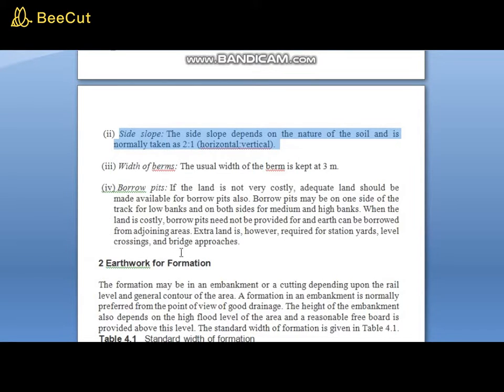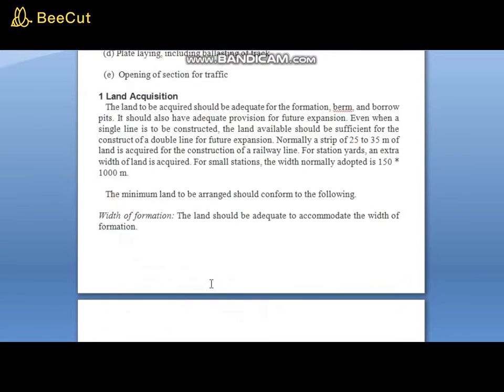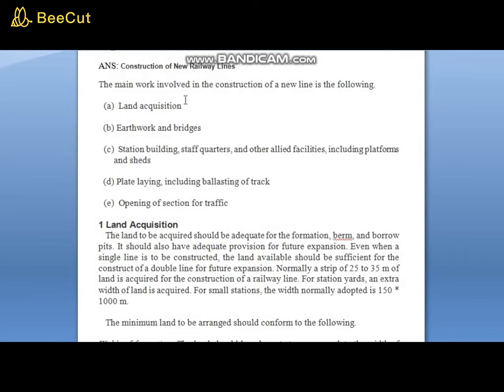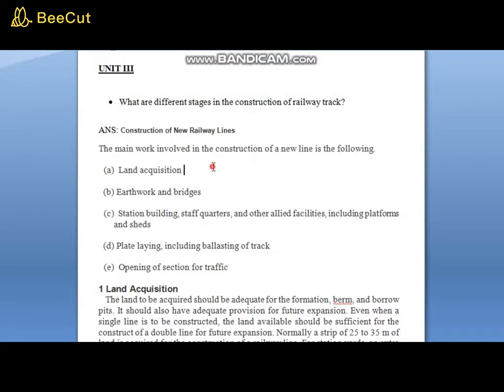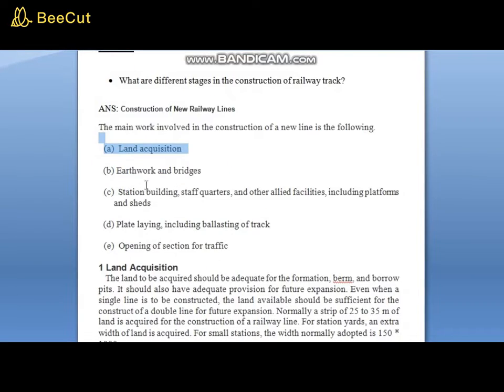When the land is costly, borrow pits need not be provided and the earth can be borrowed from adjoining areas. Extra land is, however, required for station yards, level crossings and bridge approaches. So this was all about land acquisition, which is the first step of the stages in construction. Now, earthwork and bridges.